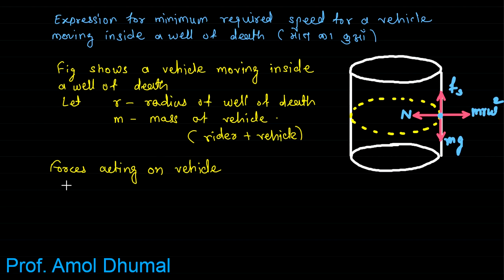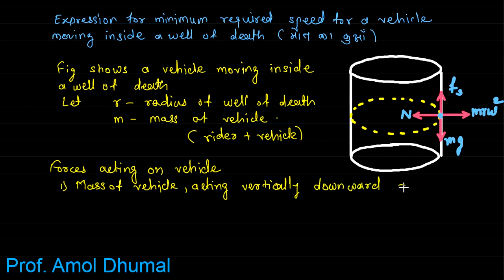So we'll write down these four forces. First is the weight of vehicle acting vertically downward. Magnitude is mg.